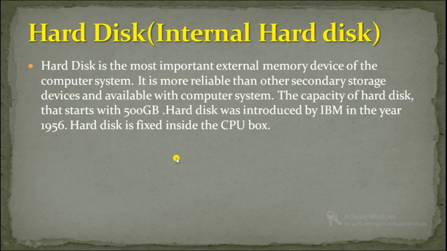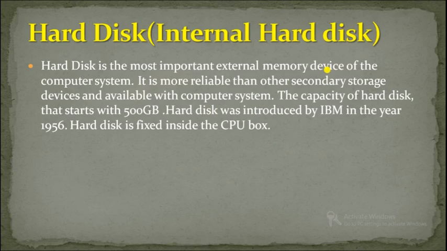So here we have the hard disk. Hard disks are of two types: internal hard disk and external hard disk. In this slide we will study the internal hard disk. Hard disk is the most important external memory device. Now the question is, why is the hard disk called the most important external memory device? Because the hard disk is fixed inside the CPU box.